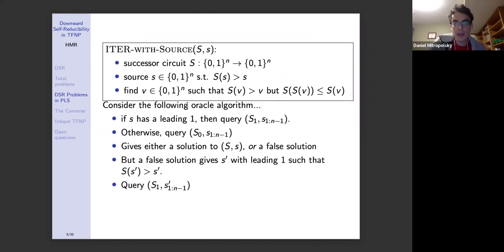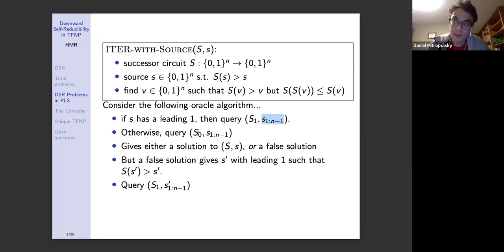So consider the following oracle algorithm for solving iter with source. Again, for iter with source, you have the successor circuit and a source string as input. Now, if the source string has a leading 1, then we have a source that is in the second half of the domain. So then we can just query S sub 1, where we set the first input bit to 1, with the source being the first n-1 bits of S. Because already there's a source in the second half, so we can just look for a sink in the second half, and that's a smaller instance.